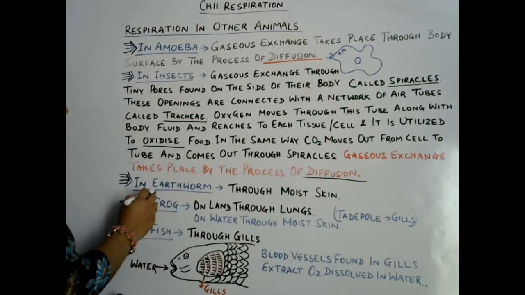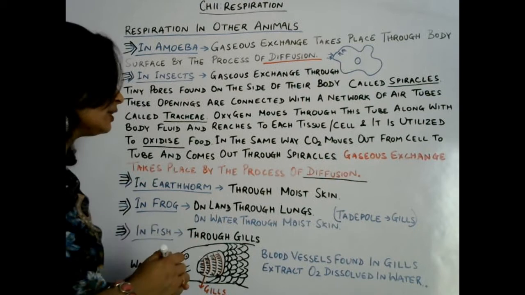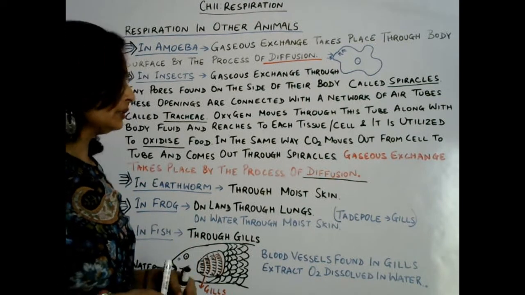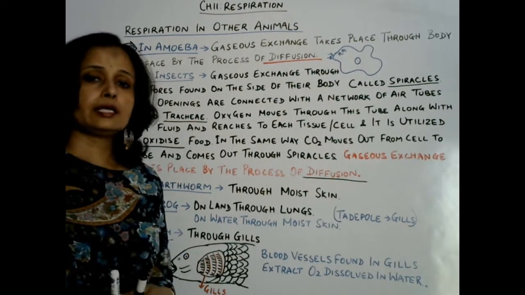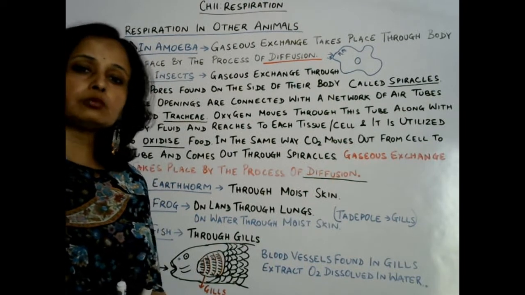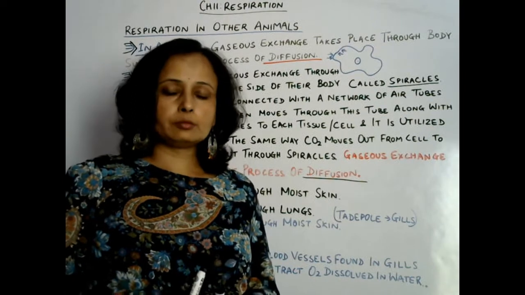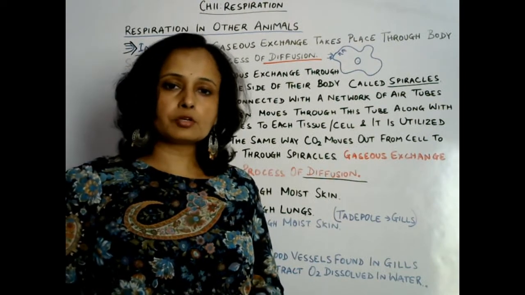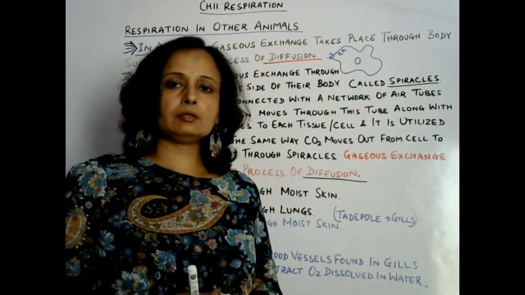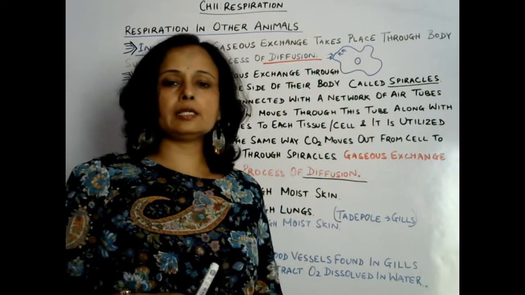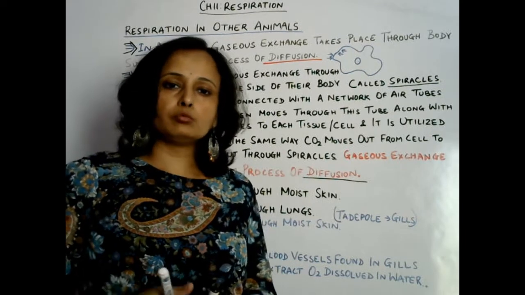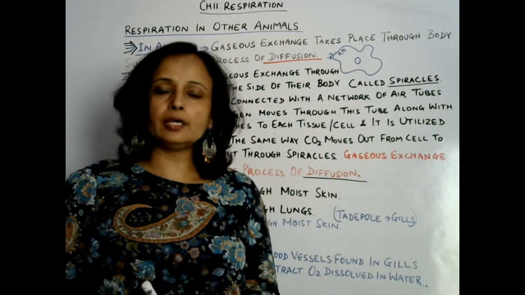Now next one, earthworm. In earthworm, there is moist skin, and through moist skin only, exchange of gases takes place, again through the process of diffusion only. From the outer atmosphere, moist skin absorbs oxygen. Through diffusion, oxygen goes inside, and carbon dioxide moves out from the moist skin, again through diffusion only.